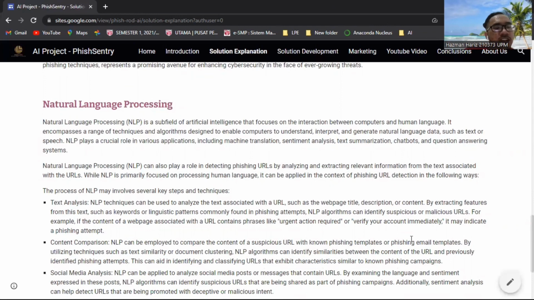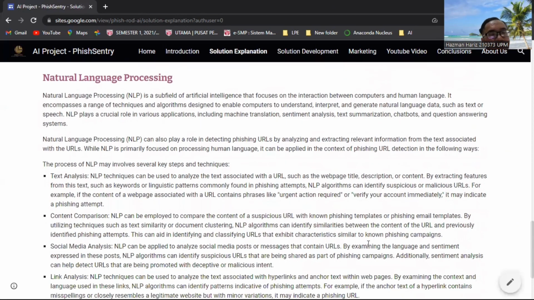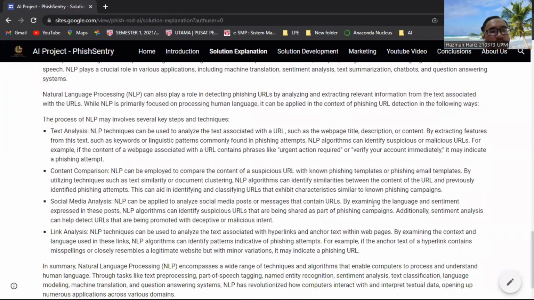First of all, it can do text analysis. NLP techniques can be used to understand the text of URLs, such as web page title, description, and content. This is just an example. By studying the features, we can know whether the text is like a scam or not, like phishing or not. Okay, so that is content comparison.